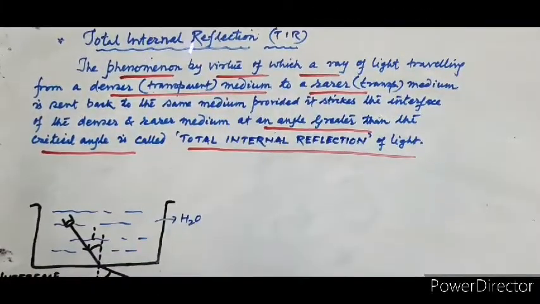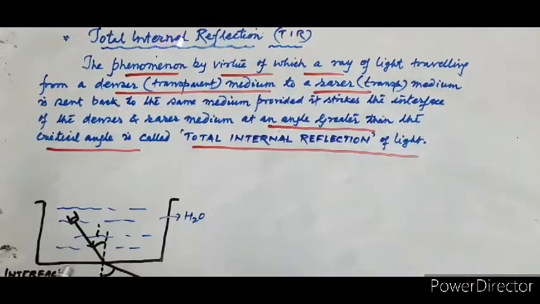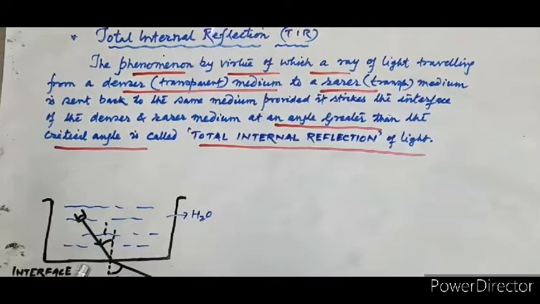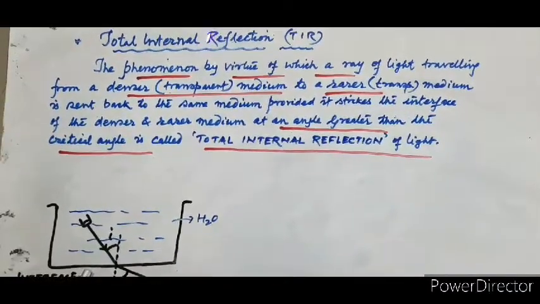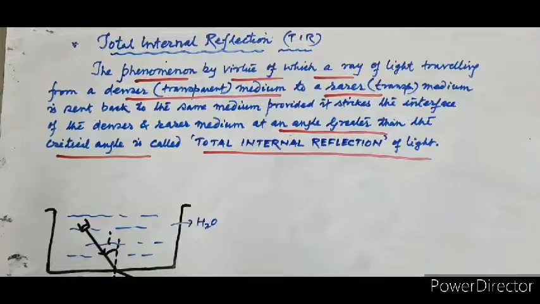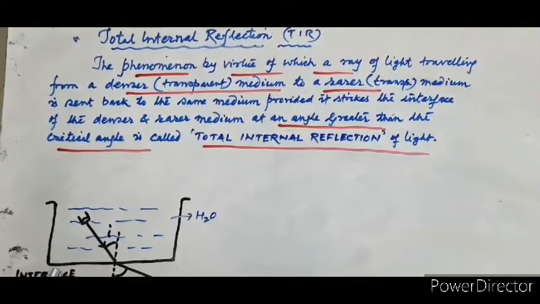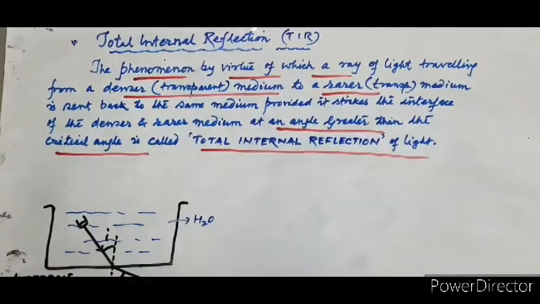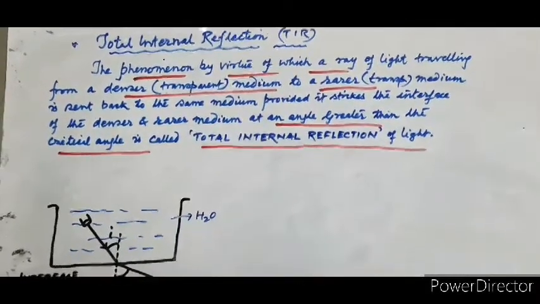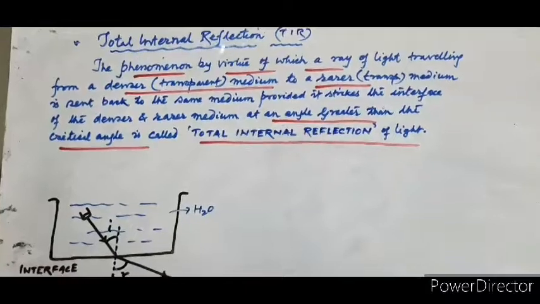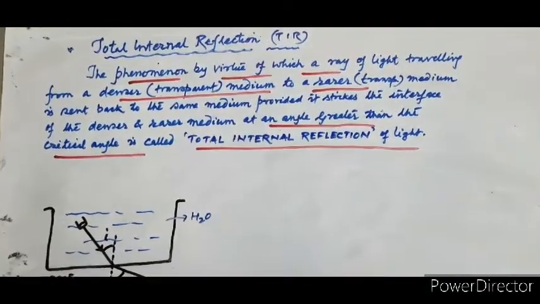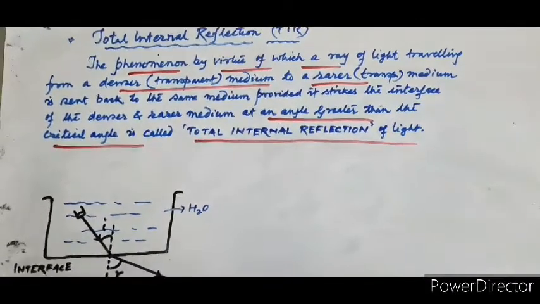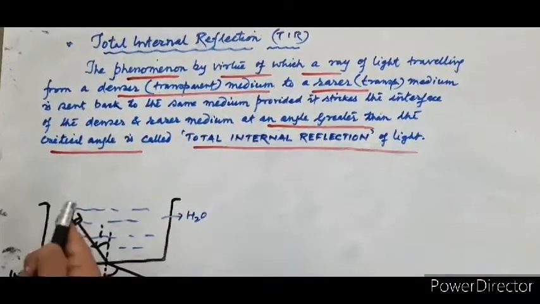Total internal reflection is a very important phenomenon. Now remember its practical applications, like the brilliance of the diamond and the optical fiber. All these things are based on this. And natural phenomena like the mirage and looming are there too, but we have to understand what is the meaning of total internal reflection.